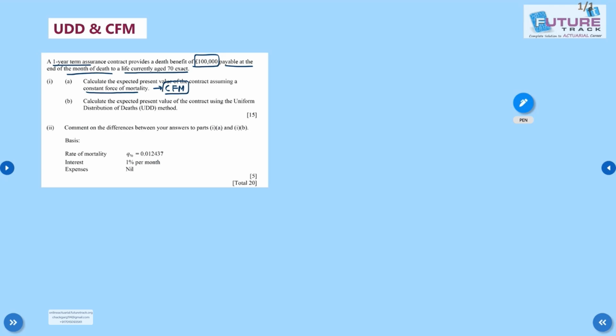Now class, if you check the formula for EPV of term assurance, the sum assured is 1 lakh and the benefit is given monthly. So it's a new thing which we are seeing. If the life aged 70 dies within the first month, he will get 1 lakh at the end of the month.